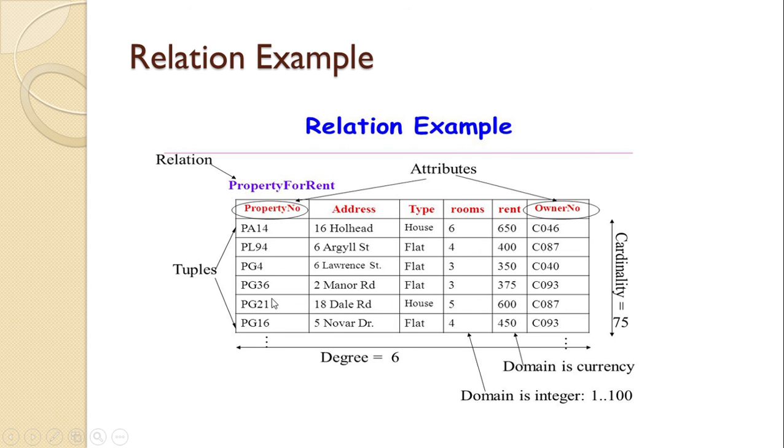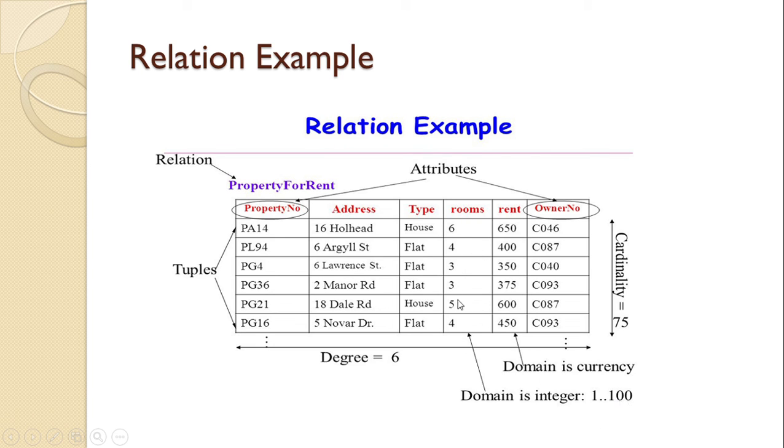How many total columns are there? Here are 6 columns, so the degree is 6. And what is the domain? You can see the domain is integer 1 to 100. Suppose there are 100 rooms for rent, then the domain will be from 1 to 100.